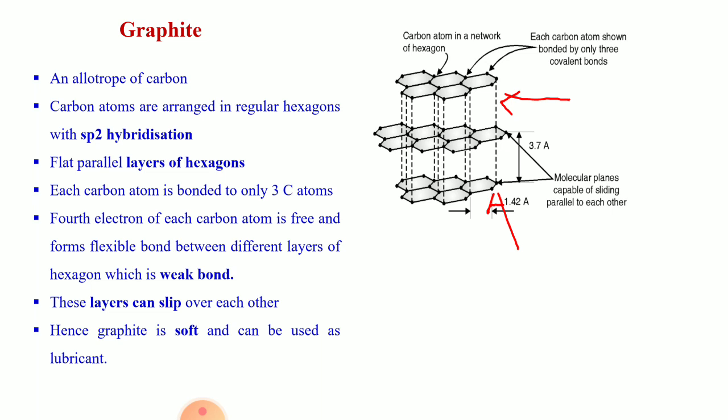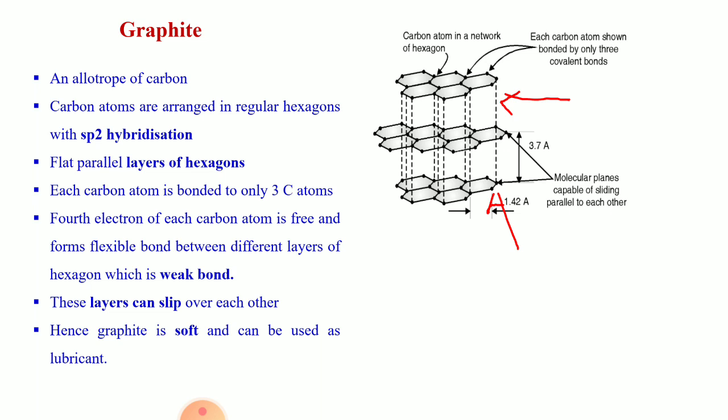That's why these hexagon layers can slip over each other, and this is the reason why graphite is soft and we can use it as a lubricant.